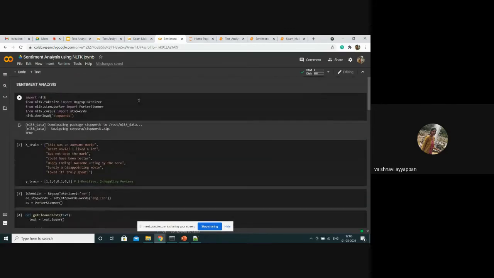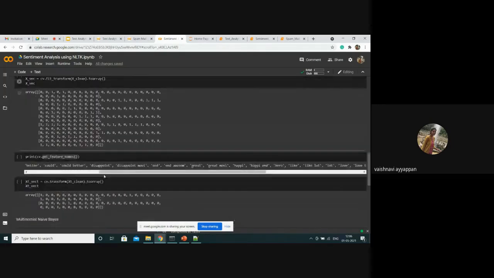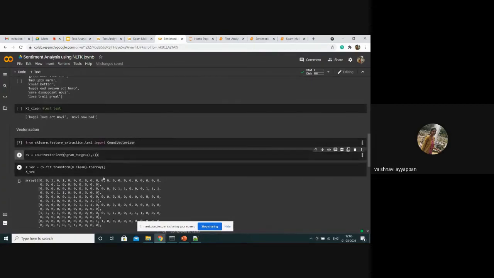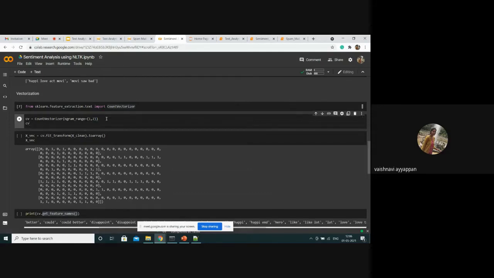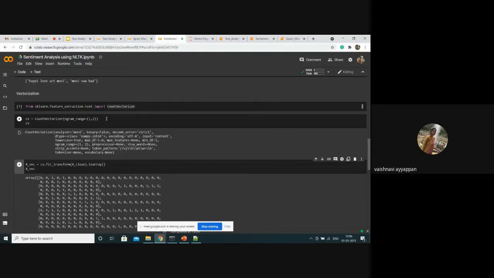Based on the vectorization, I'm going to count the words in the sentence. If we have another awesome here, then the count will be 2. Here all the words have a count of 1, so we have either 1 or 0. I have set the n-gram range to 1, comma 2, for vectorization. Let's print the CV. It does not give a meaningful output.